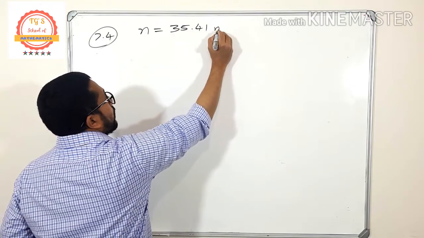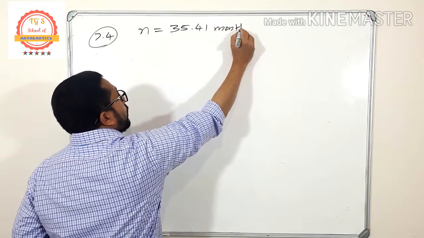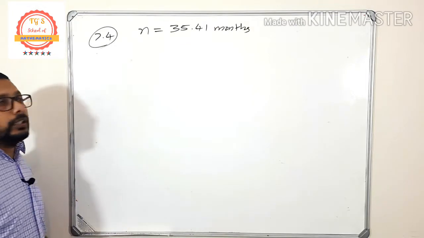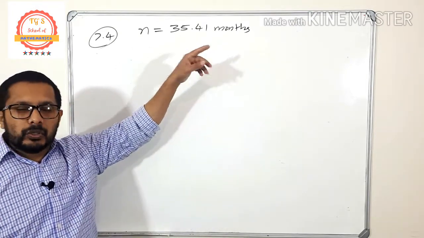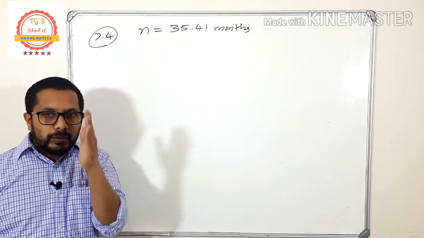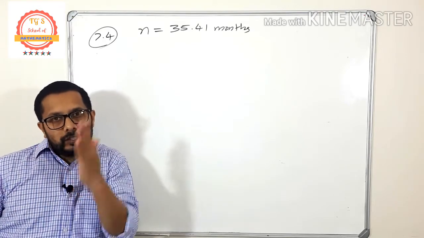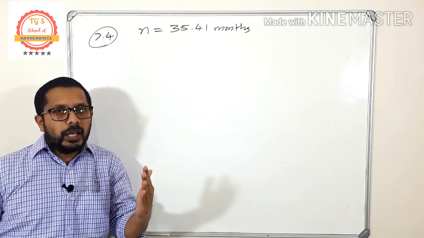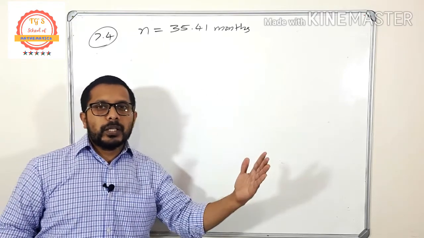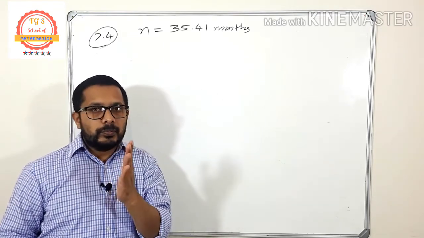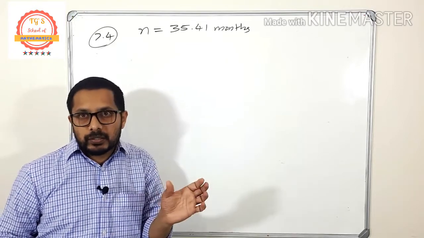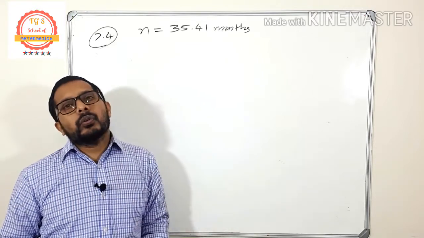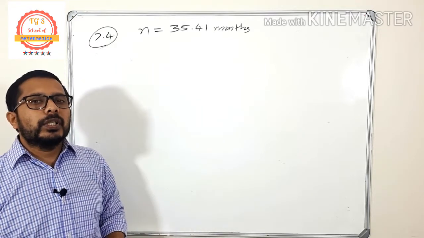35.41 months. Do you remember the previous question? She will take 35.41 months. So it means that for 35 months she pays 9,000 like that. Okay, and the 36th month is not 9,000, maybe it is less than 9,000, maybe it's 2,000 or 3,000, the balance, a small portion. So we have to find how much that is.